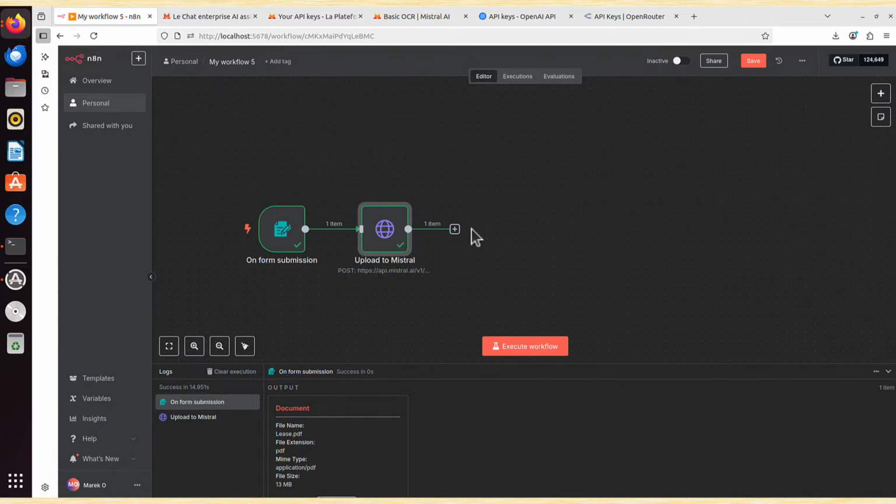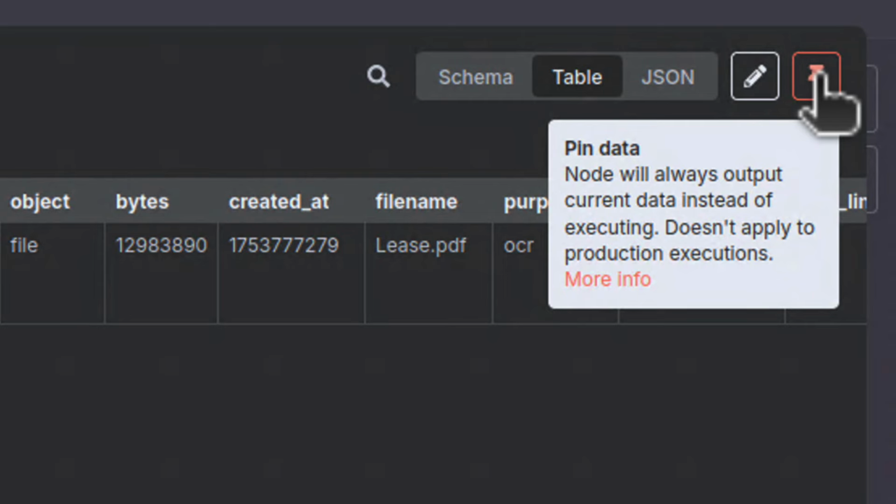What I can also do, I can double click on that and I can pin that information. And what that pin does, it says exactly, node will always output current data instead of executing.